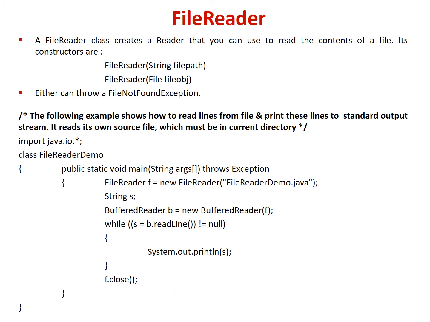File reader class. A FileReader class creates a reader that you can use to read the contents of a file. Its constructors are: the first one is FileReader with the string parameter, and the second constructor is with the file object, that is the object of the class File. Either can throw the FileNotFoundException. Now, this program is the example which shows how to read lines from a file and print these lines to the standard output stream. It reads its own source file, which must be in the current directory.